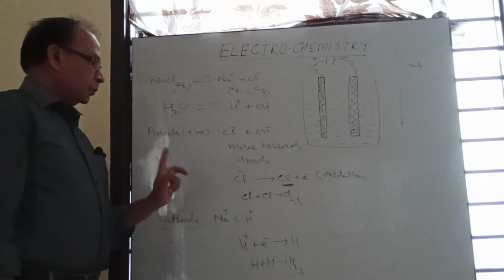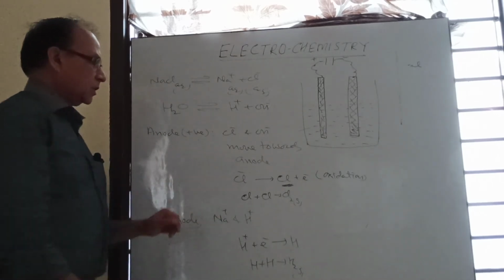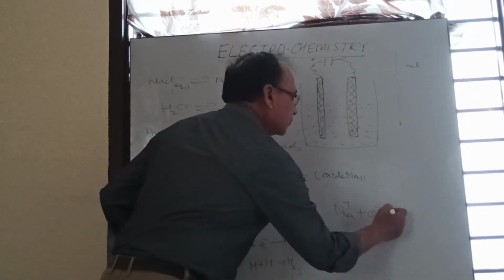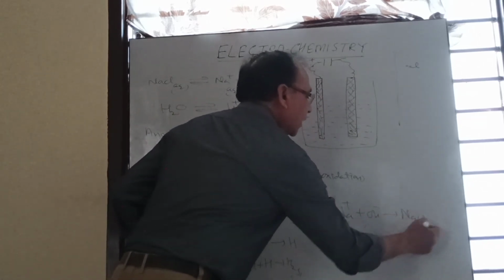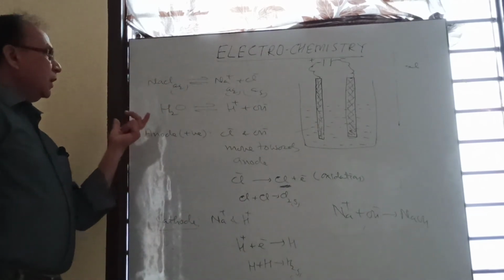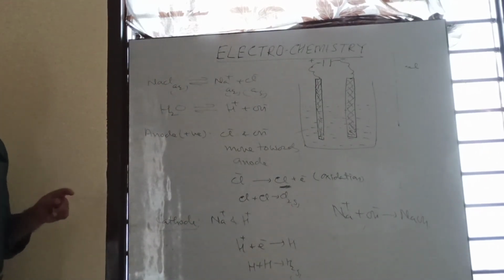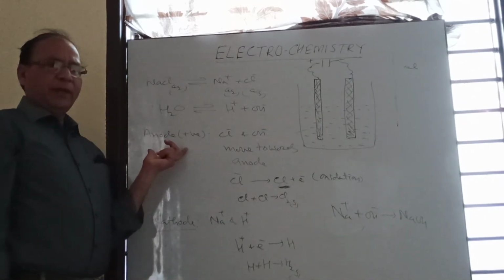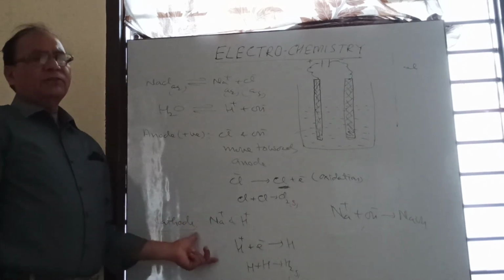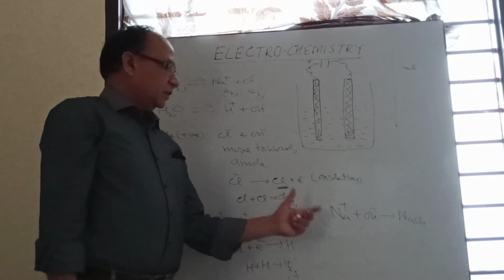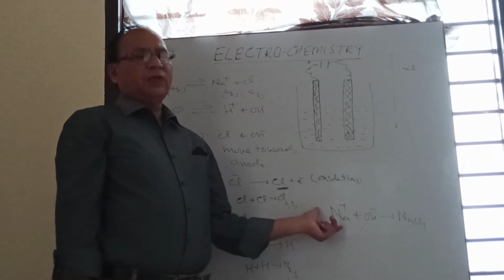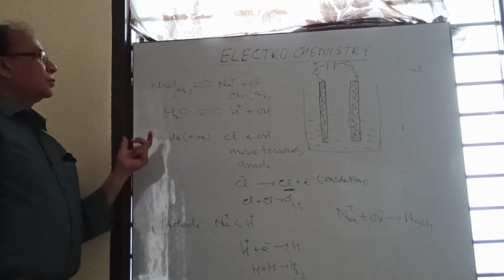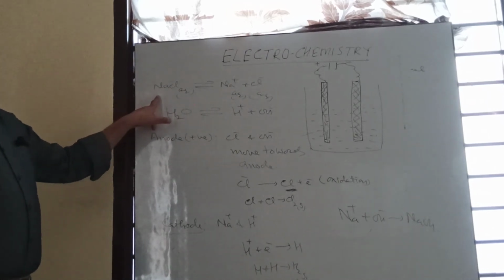Ultimately, in solution two types of ions are present: sodium ion and OH ion. The sodium ion and OH ion present in the solution will form sodium hydroxide. So when we do electrolysis of NaCl in aqueous medium, at the anode chlorine gas liberates; at the cathode, hydrogen gas liberates, and we also get sodium hydroxide solution. Okay, this was the electrolysis of sodium chloride in aqueous medium.